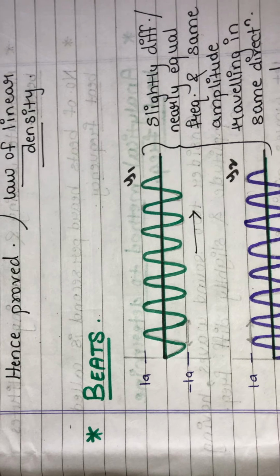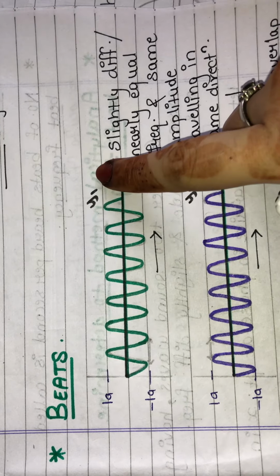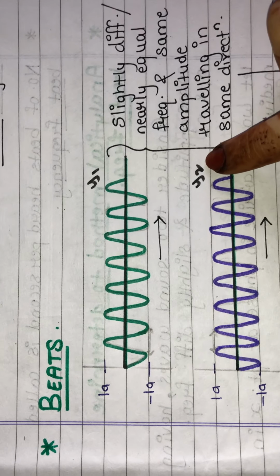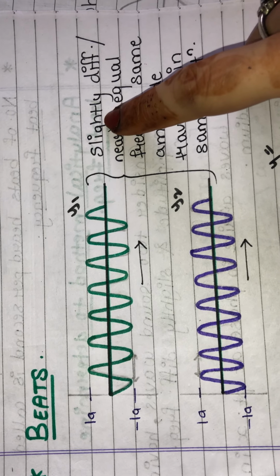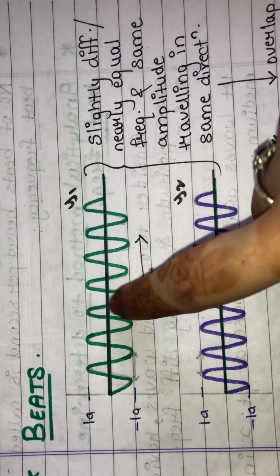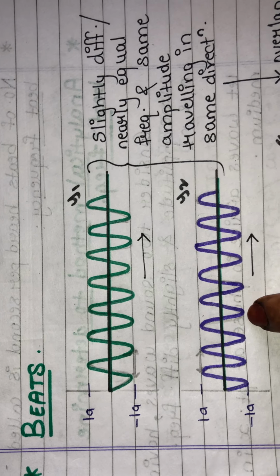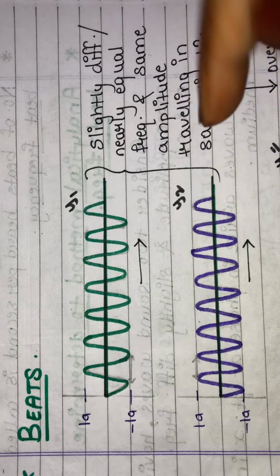Now let's study about beats. Now what are beats? If there are two waves, say the displacement of this wave is y1 and the displacement of this wave is y2. Now these two waves have slightly different, or you can also say nearly equal frequencies, and the amplitudes are the same.